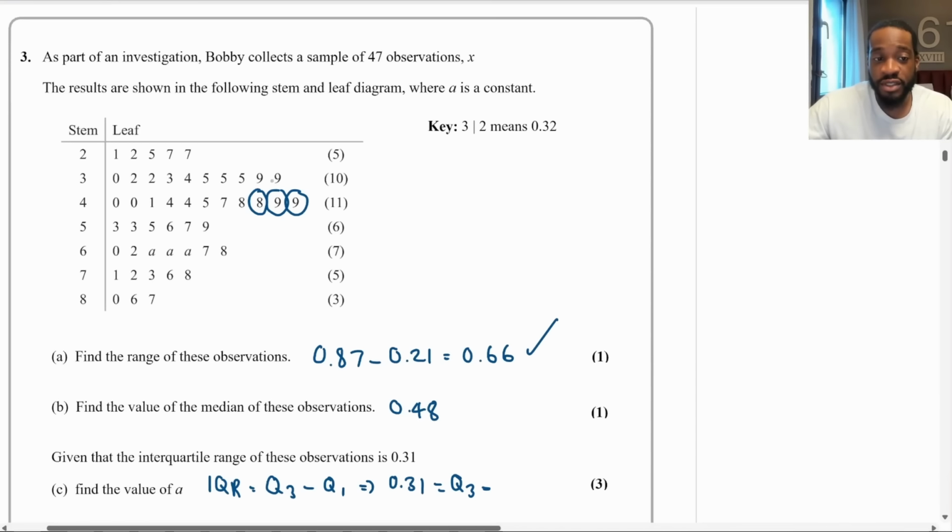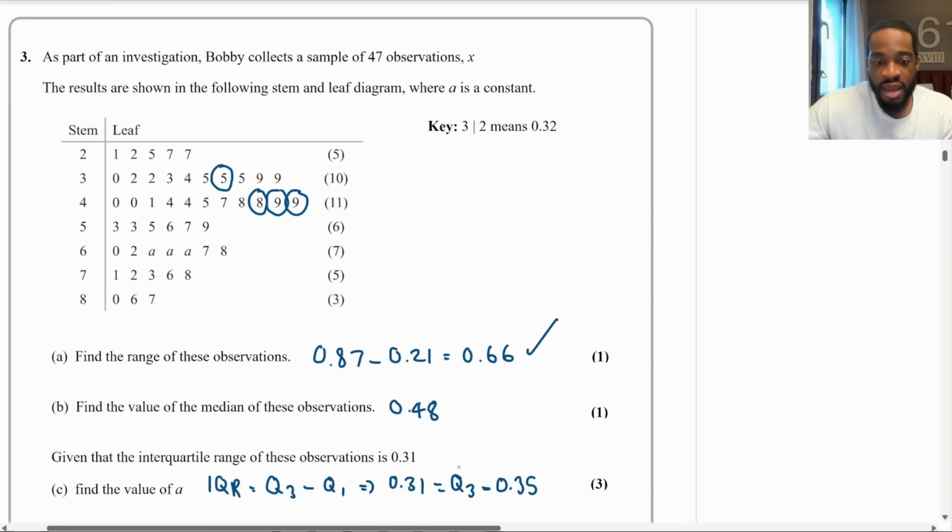So we're looking for the 12th position for the lower quartile. This is 10. This is 15 altogether. So this is the 15th position. This is the 14th. This is the 13th. This is the 12th position right here. That is 3.5. This is 0.35. So therefore, the lower quartile is 0.35.